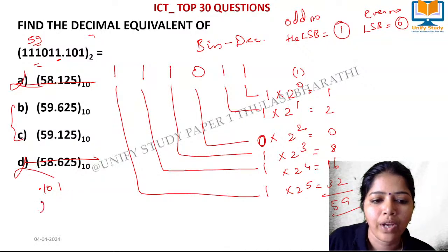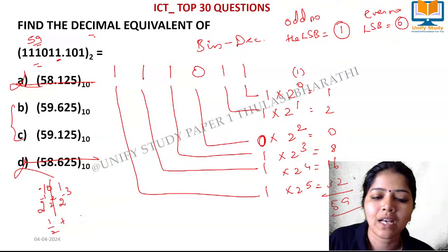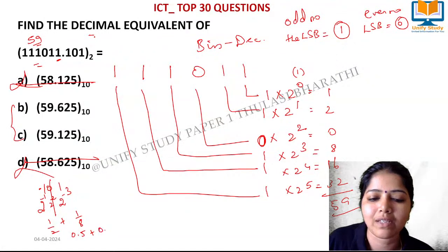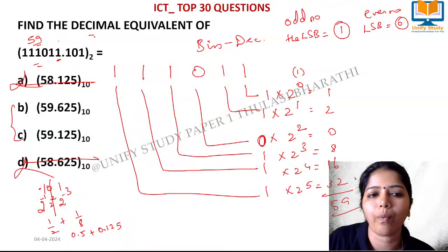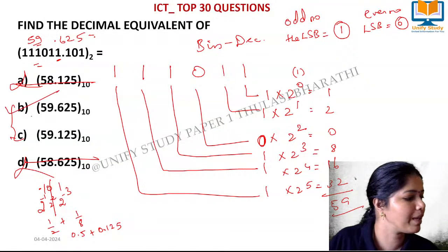As I have told you, here it is 2 to the power minus 1. Here it is 2 to the power minus 3. 4 minus 2 will not be able to do. So this comes to 1 by 2 plus 1 by 8. 1 by 2 is nothing but 0.5. 1 by 8 is nothing but 0.125. When I add, what I will get is 0.6. Okay, learners, very good. Option B is the right answer.